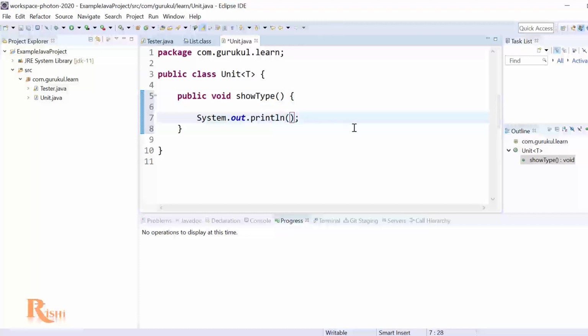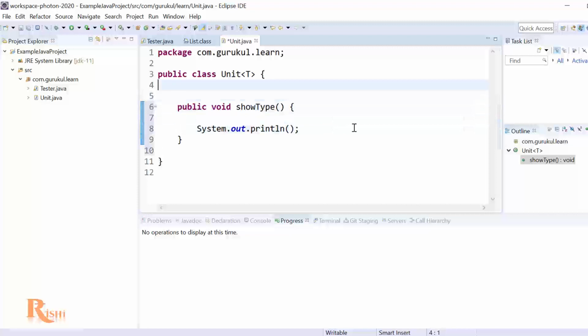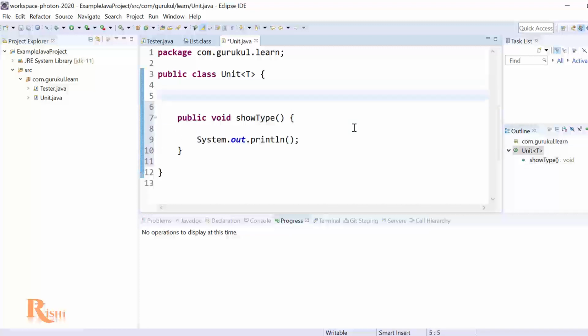So I might say T dot, and am I getting anything? No, I'm not getting anything. So now I have to define a variable, maybe a class variable, of that type T. So if you are sending a string, then that will be the type of that particular string. How do I do that? So I'll just say T, which is a type basically, and I'm saying dynamicType.